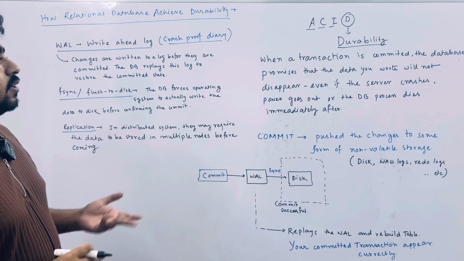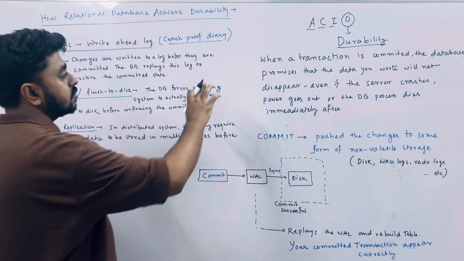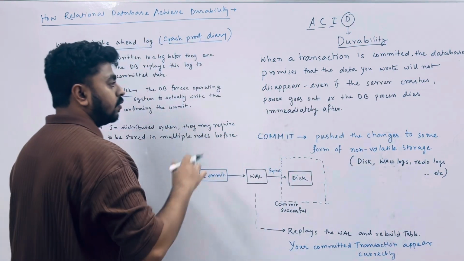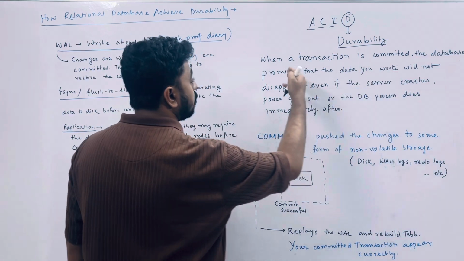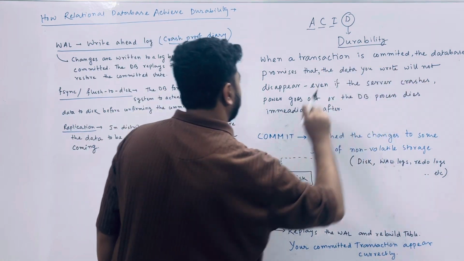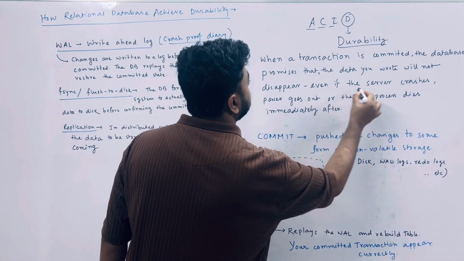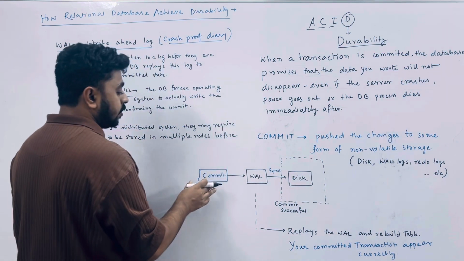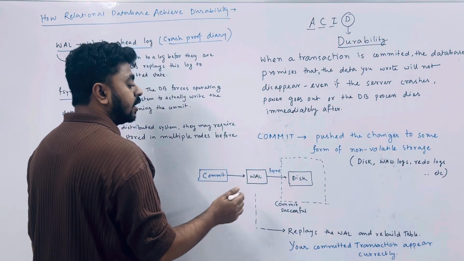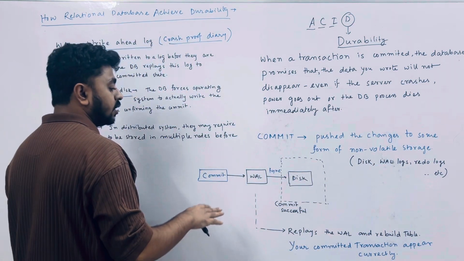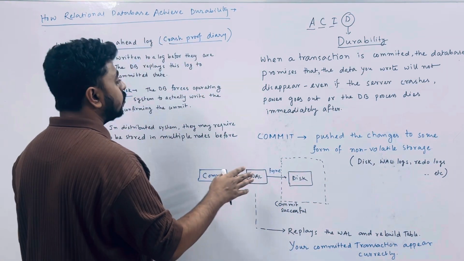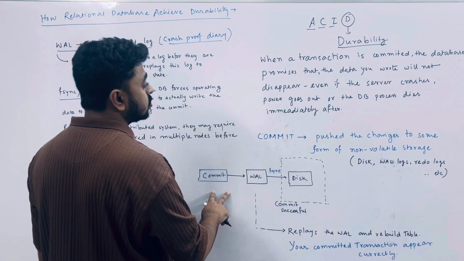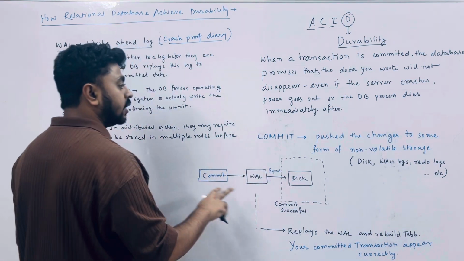So what is durability? Whenever you commit any transaction in a database, the database promises that the data you wrote will not disappear even if the server crashes. So what exactly does this mean? After your commit, even if the server crashes, the DB gives a guarantee that the data you have written through this commit will never go out, will never be forgotten.